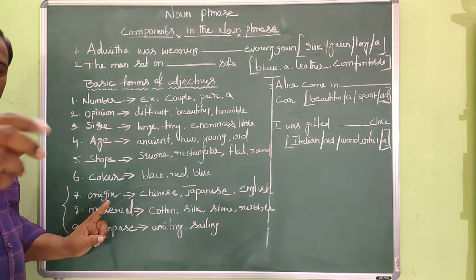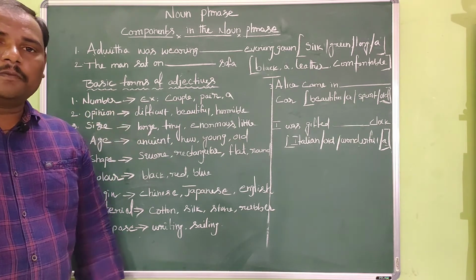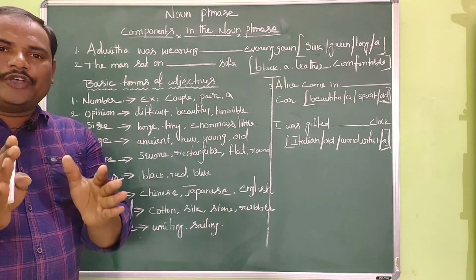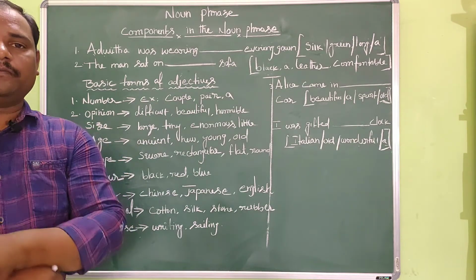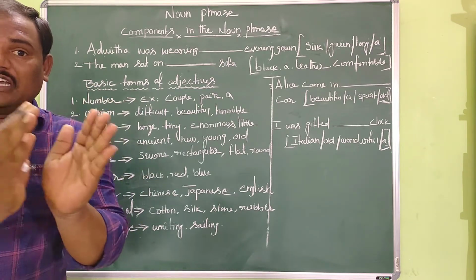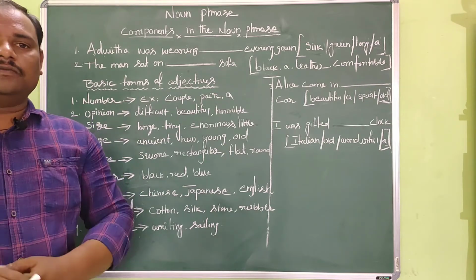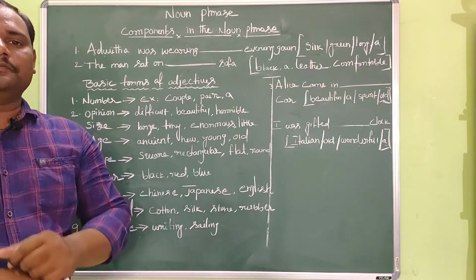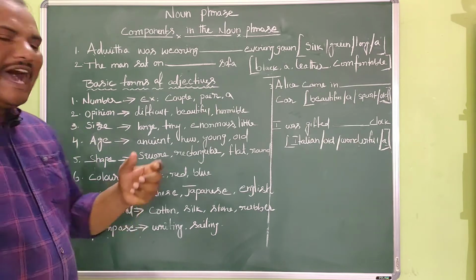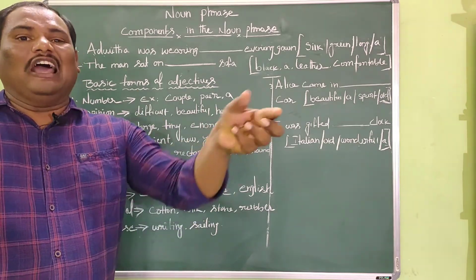The first kind of adjective, number adjective. Number adjective always describes the quantity of something. It describes the quantity of the noun. How many nouns are there? What is the number of the noun? For example, I saw a couple of elephants.